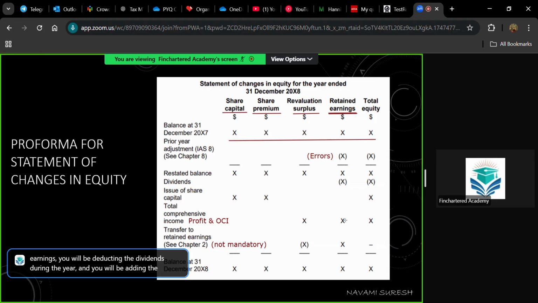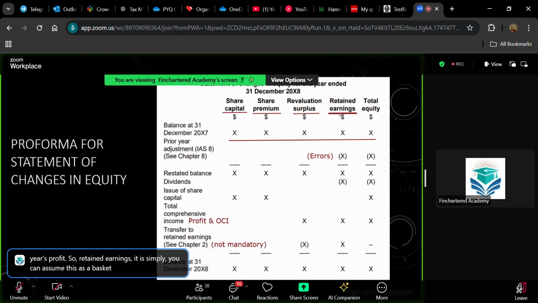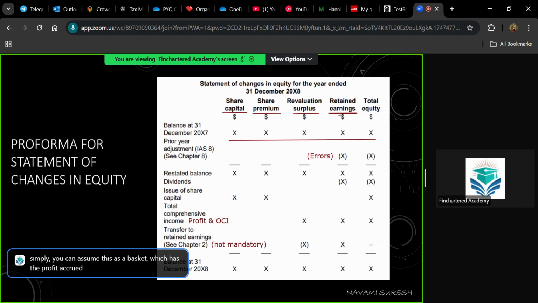So retained earnings, you can assume this as a basket which has the profit accrued for every year. Okay, in the first year, you have some profit of 1 million. You put that profit in this basket, retained earnings. In the second year, you have a profit of 2 million. Again, you are putting this 2 million in the basket. So whatever is the profit or loss, if there is a loss, you will be deducting this value from the retained earnings. Okay, so retained earnings is a basket which has the profit and loss for the company. From this profit only, you will be giving dividends to the shareholders. That is why you are deducting this dividend value from retained earnings.